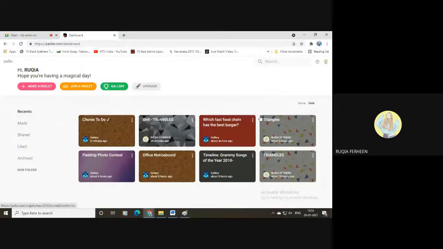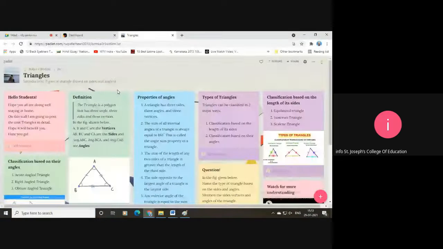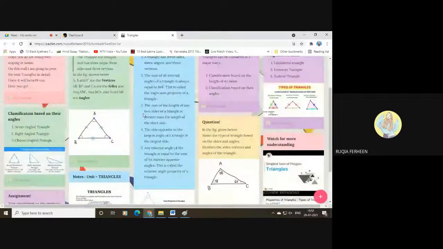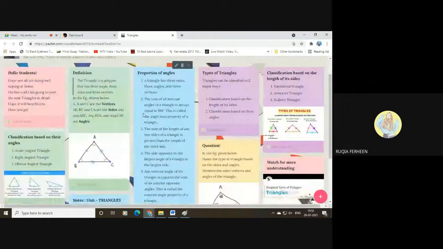I want to clear another thing. See, these are the two Padlets which I created yesterday. Yeah, triangles. Here I have a wall which I have created. Here the introduction, definition, properties. In a similar way today also I created, but I missed out many things. As you can see, there isn't any order in this wall. If I share this with my students, they can get confused. Which is the first one, which is the second one, or which is the third one? They won't get the order.